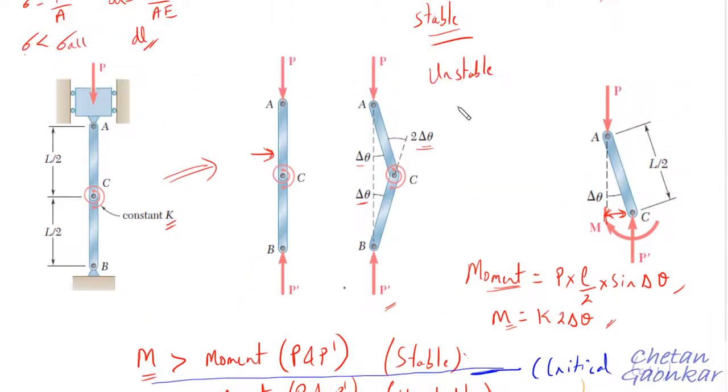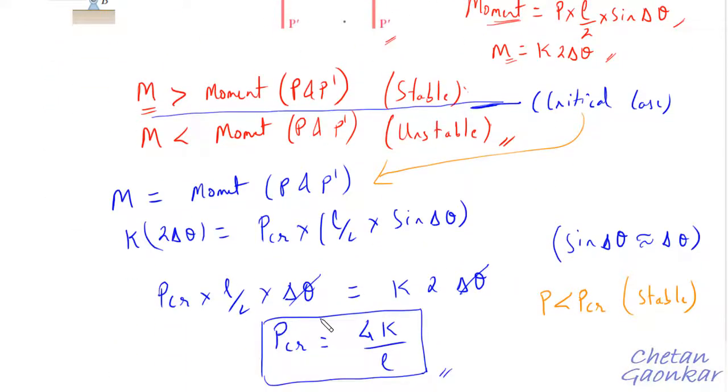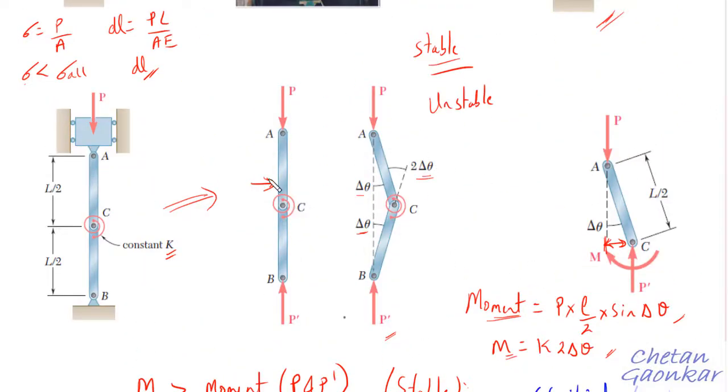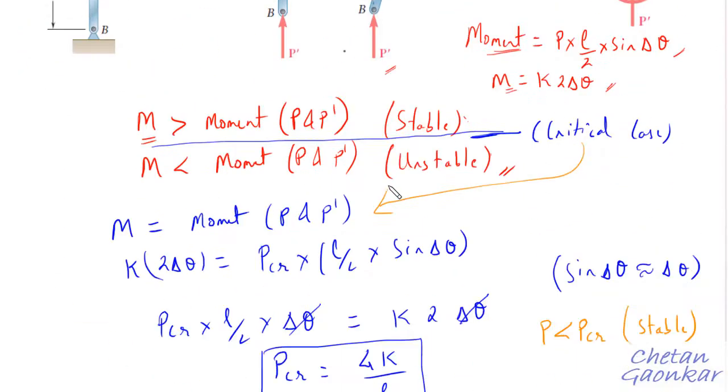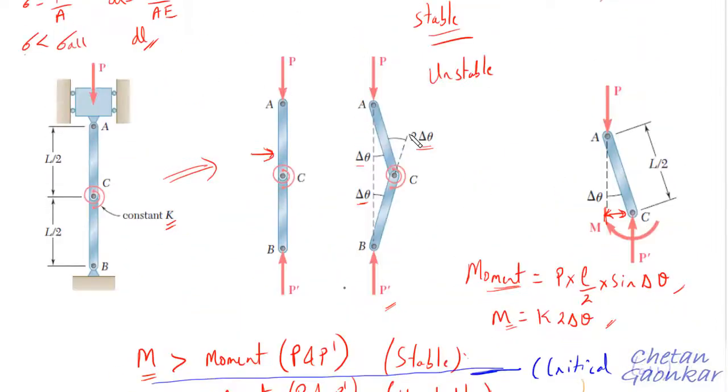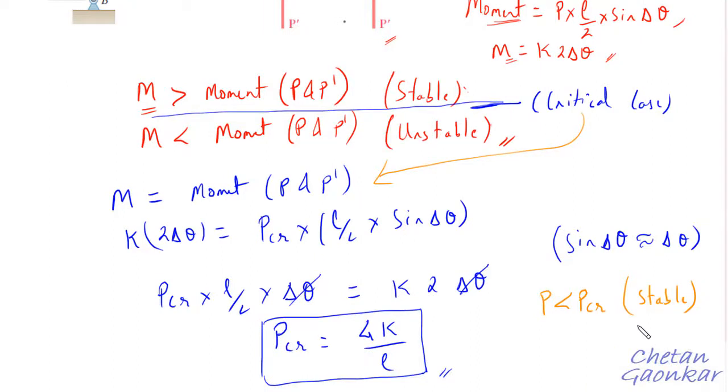If the applied load P is less than this critical load PCR, which is found from the stiffness of the spring and the length of the member, then we say that the system is stable.